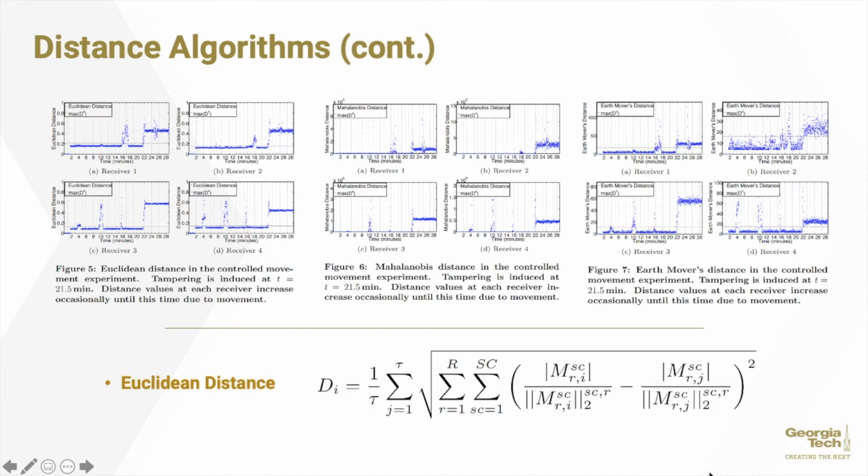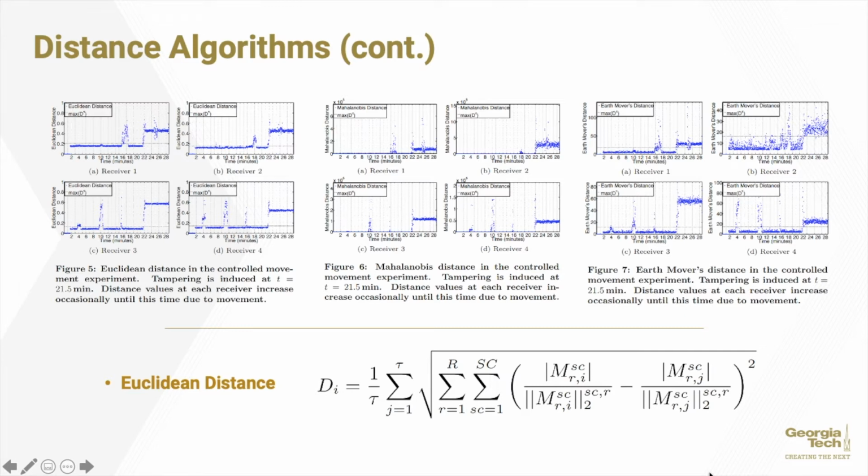The data shown in figures 5, 6, and 7 respectively show the Euclidean, Mahalanobis, and Earth movers data in the initial experimentation. The jumps in the data that occur around the 18.5 minute mark show tamper events for each of the 4 receivers.